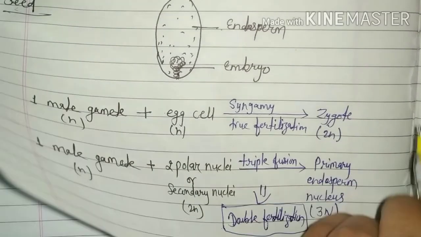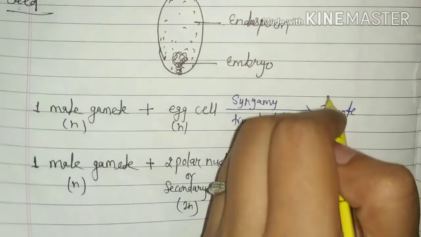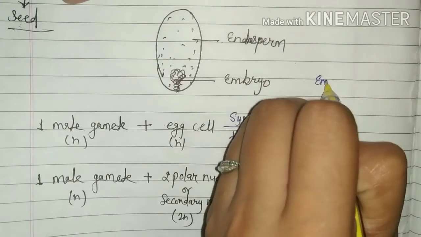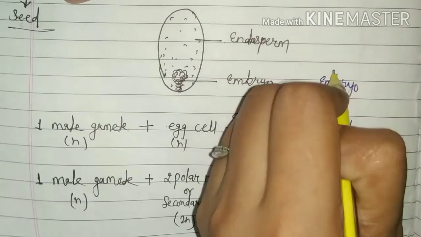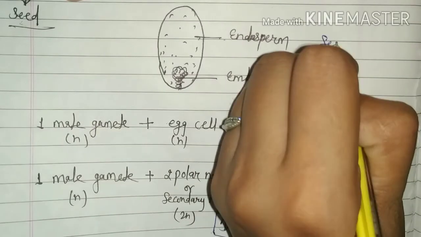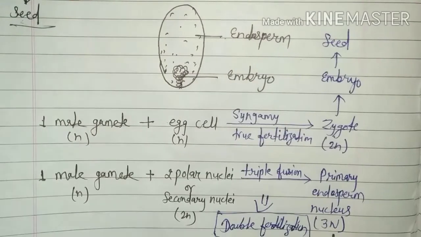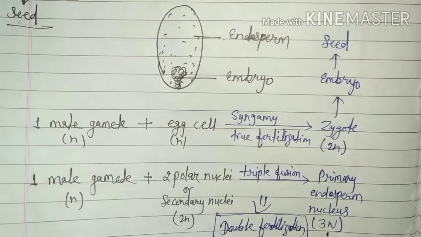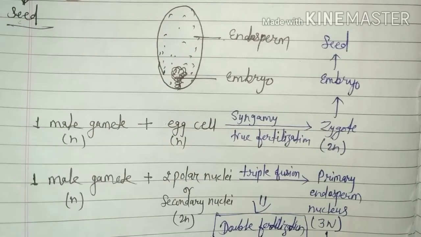Further, zygote converts into embryo and embryo forms seed, and primary endosperm nucleus forms endosperm.